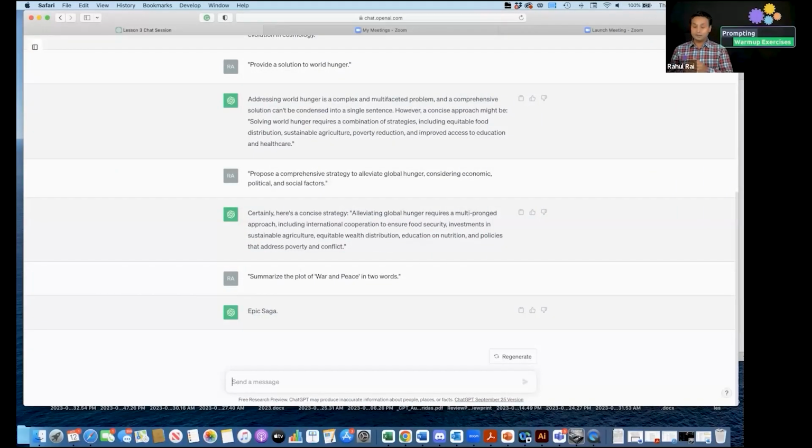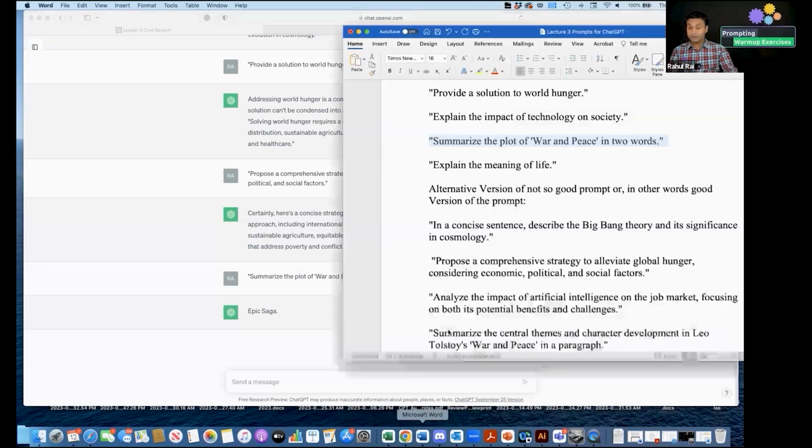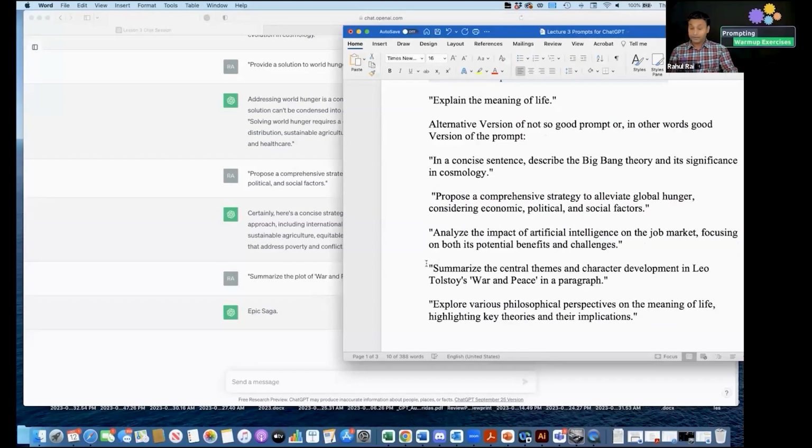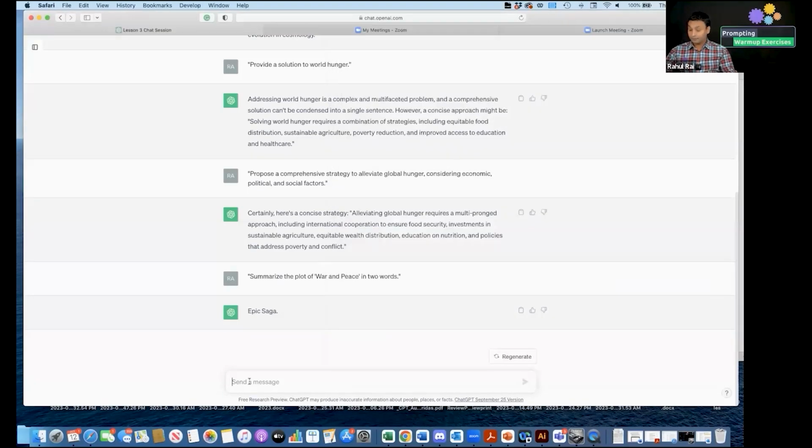And in that setting, a good alternative prompt that we can use could be: summarize the central themes or character developments in Leo Tolstoy's War and Peace in a paragraph, right?